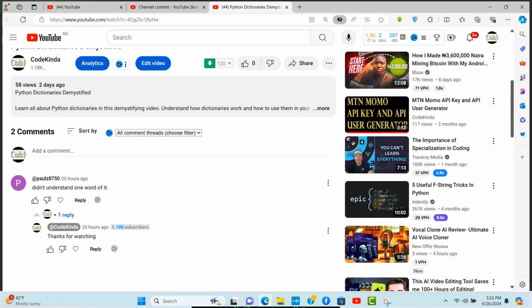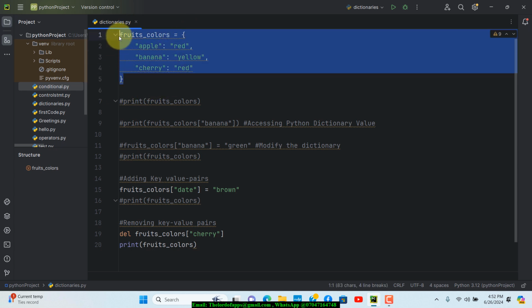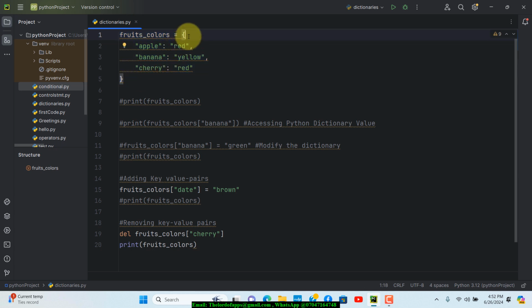This is the first or second one that we talked about. We touched on lists a little bit, but we haven't done everything in list. Maybe in the future we're going to do that. What I want to do right now is explain a few things. If we were creating a list, we wouldn't use this curly bracket. If you are working with a list, we'll use a square bracket like this.